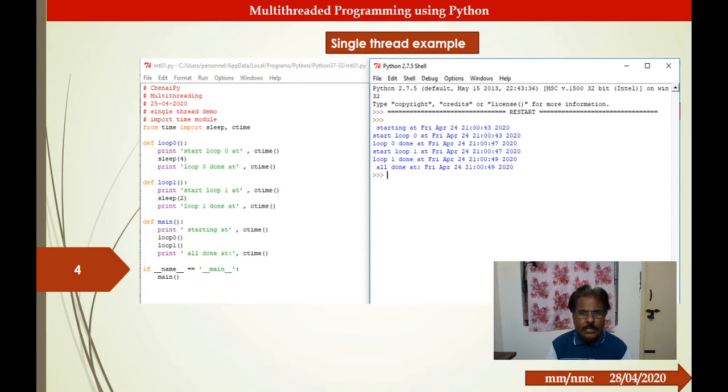Now both blocks are executed in sequence. First loop 0 is executed and second loop 1 is executed. So this code takes almost 7 seconds to complete. It is an example of a single thread, a sequential form of execution.